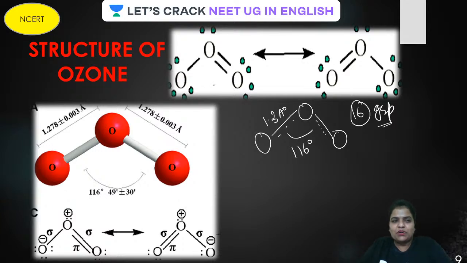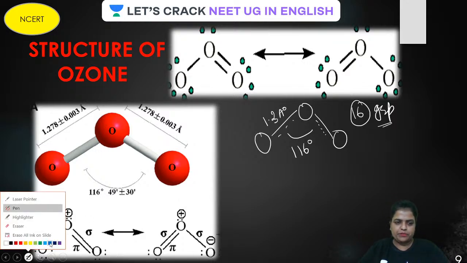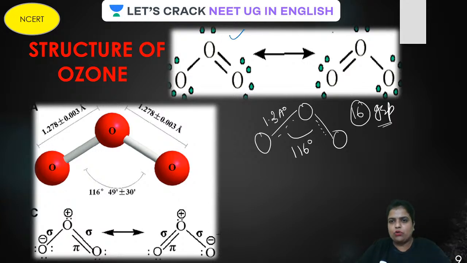Okay. So, guys, the structure of ozone is clear. This is the resonating structure. Let me take the blue color over here. Guys, this is how the Lewis dot symbol for the resonating structure is represented, and this is how the bond and the charge is represented.